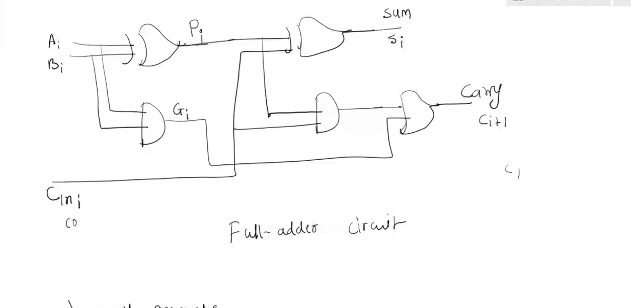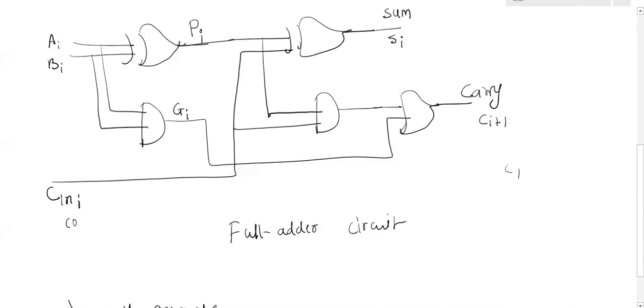Can you repeat this, please? Yes. To implement the look ahead carry adder, I have used a full adder circuit. In this full adder circuit, the A and B inputs are given to the XOR gate and the output I am giving to the next XOR gate to generate the final sum along with the carry input.